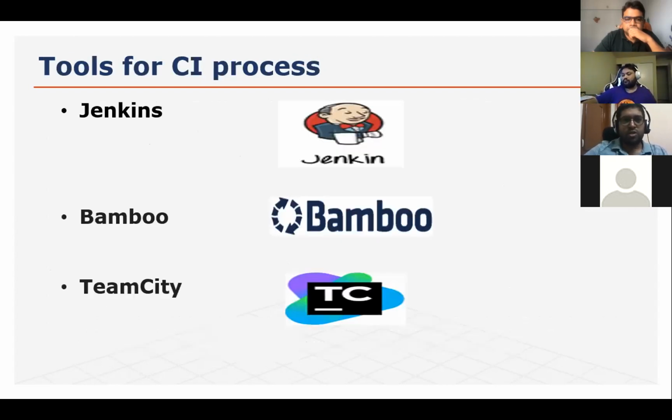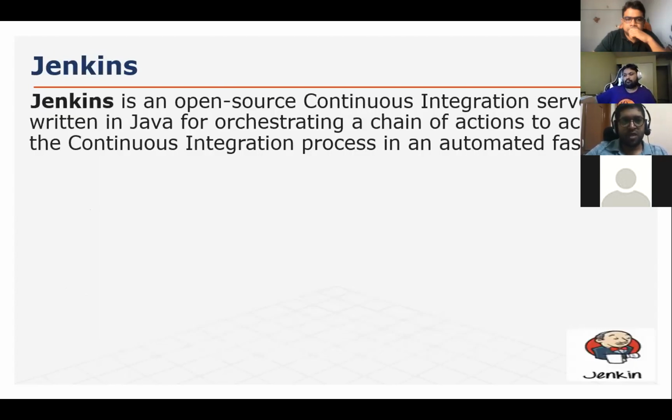Now to achieve this CI process, we have 3 tools: Jenkins, Bamboo, and TeamCity. Bamboo and Jenkins are both highly used by people, but we prefer to go with Jenkins. So let's switch to Jenkins. Now, what is Jenkins? Jenkins is an open source continuous integration server written in Java, especially for orchestrating a chain of actions to achieve the continuous integration process in an automated fashion.